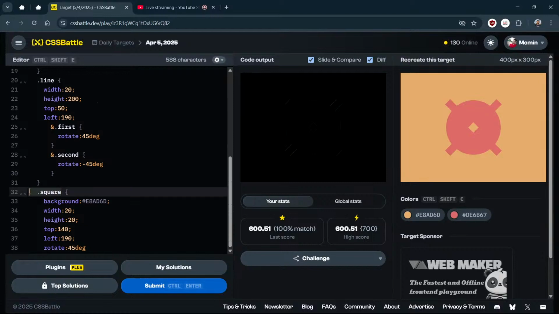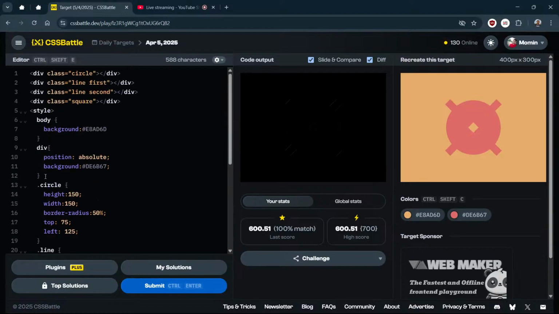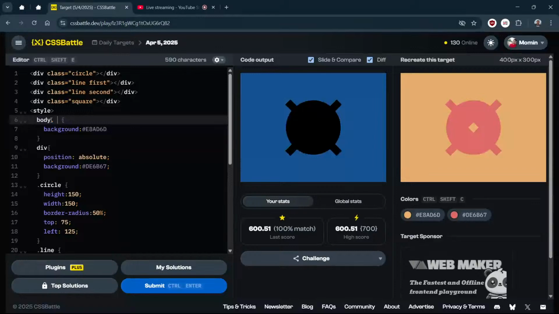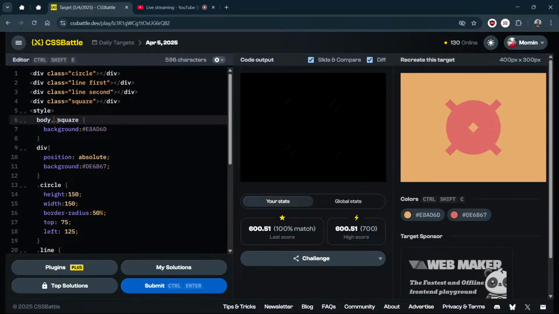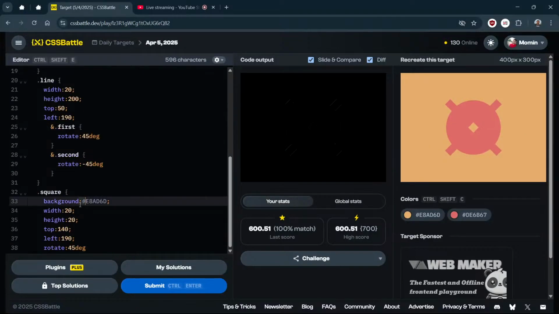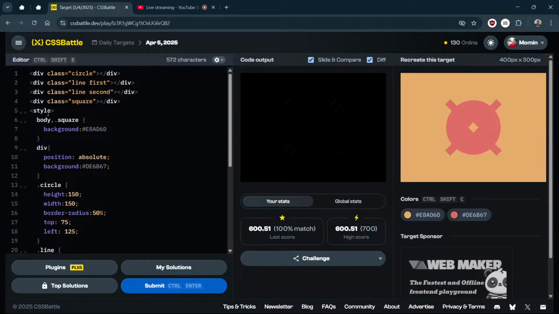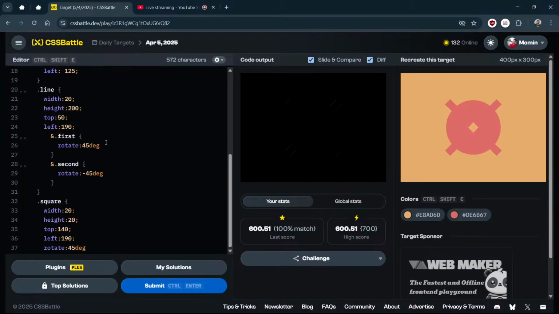And this background and square. Just copy this from here, paste it here, right? And this background color from here we can remove because the square and background color is the same, right? That shape we can do. Then what shape we can do now?